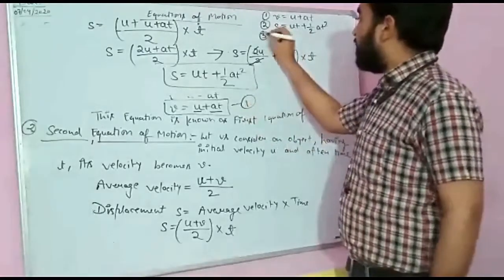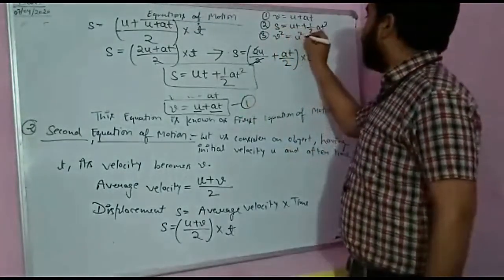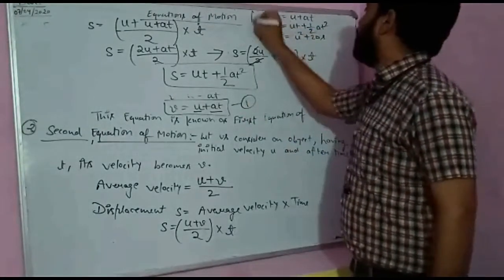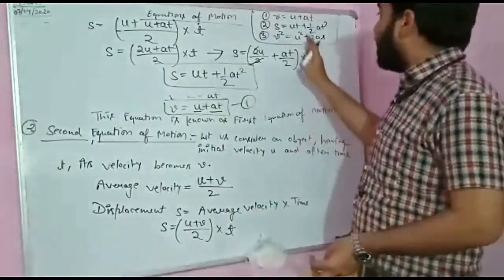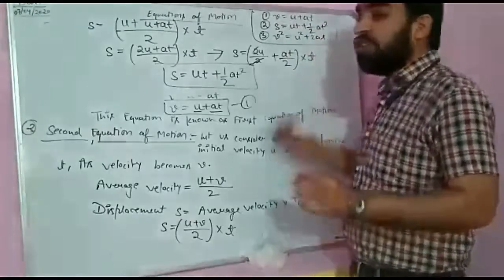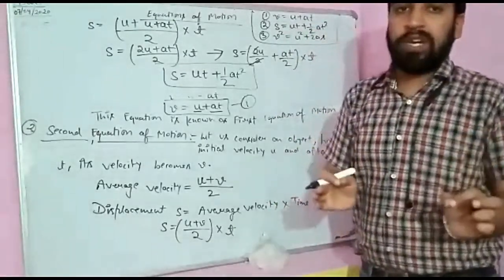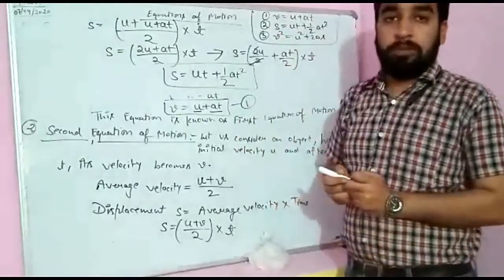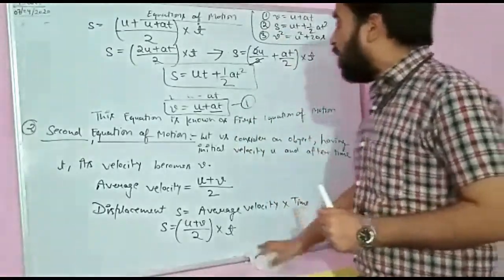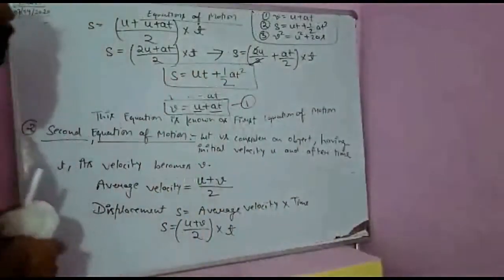Now the third equation is v square is equal to u square plus 2as. So students, if you want to learn the proof, then at least these equations should be learned by you. Only then will it help you solve it further and prove it. Now we are going to prove the third equation of motion.